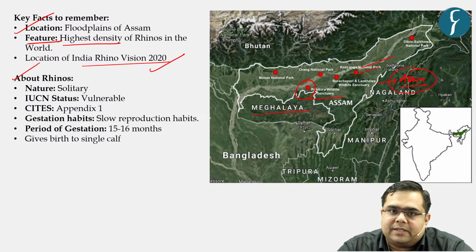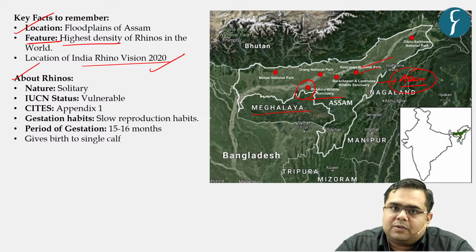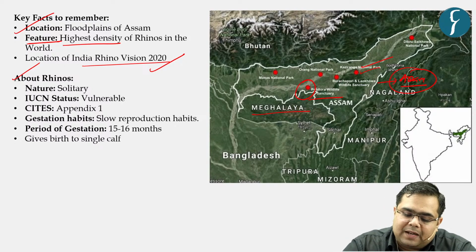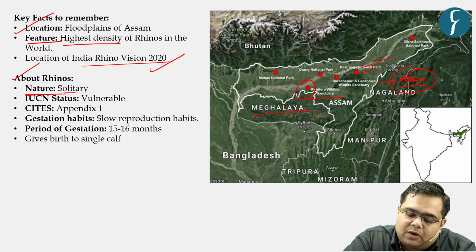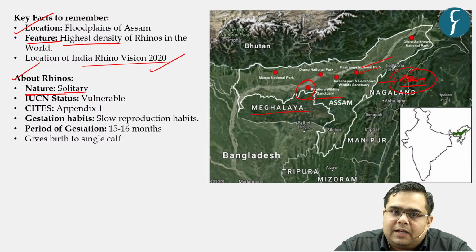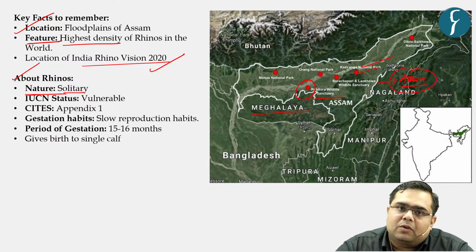Now UPSC has also changed its pattern, and they are asking the particular features, gestation period, and so on and so forth, the issues with respect to the species. So let us see a few things about rhinos. What is the nature of this particular animal? Generally, rhinos are solitary beings. You will not see many rhinos going together in one group, right?